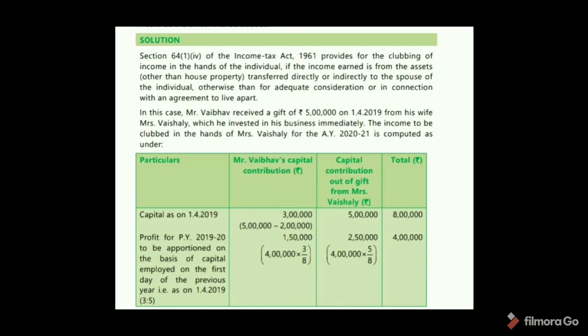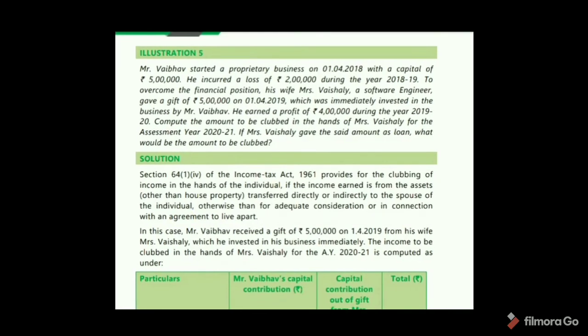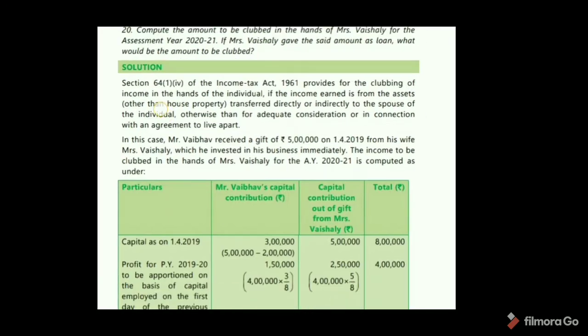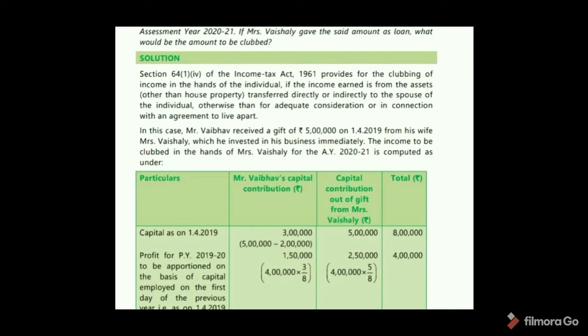See here, capital as on 1/4/2019. So here, capital of 5 lakhs, in that a loss of 2 lakhs was incurred. So the remaining is 3 lakhs. And capital contribution out of gift from Mrs. Vaishali is 5 lakhs.